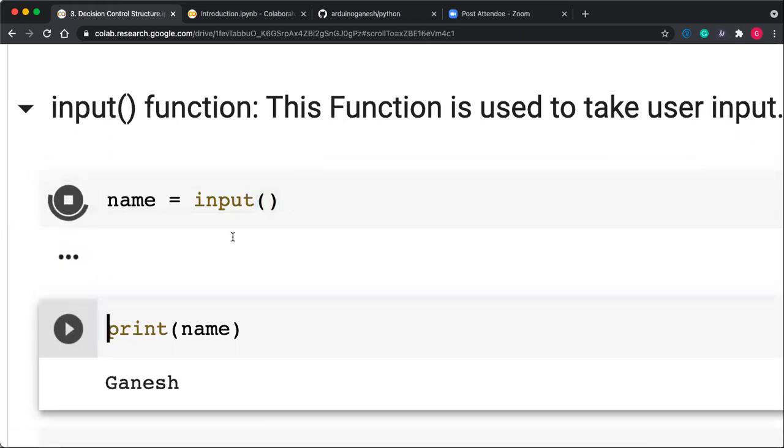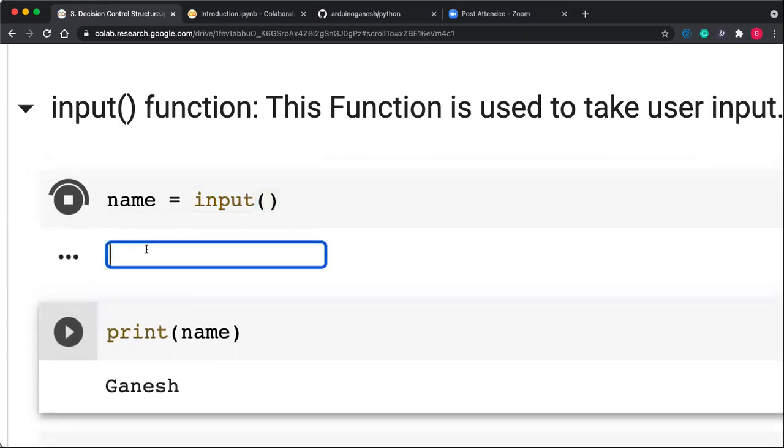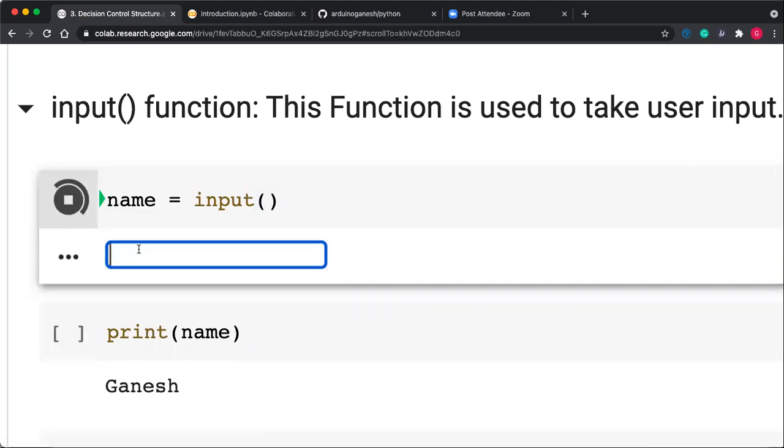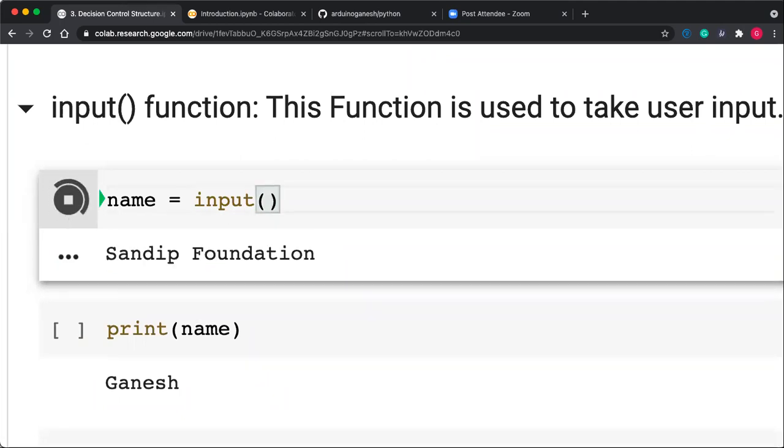If I run this, it will wait for the user input. It is continuously running, your command does not stop, until you put some input. For example, I'm inputting here Sandeep Foundation. Then your running stops. So you can say that input is a blocking call. Until the user has entered something, that particular command keeps waiting like an infinite loop.